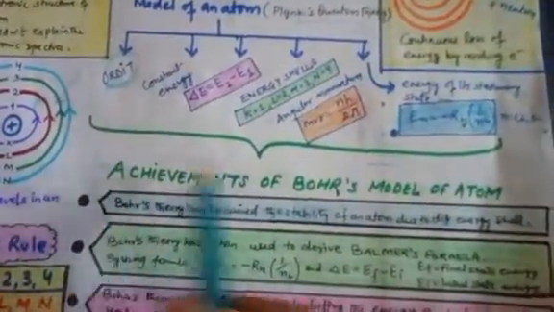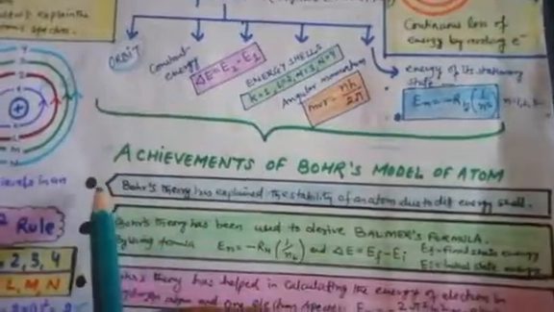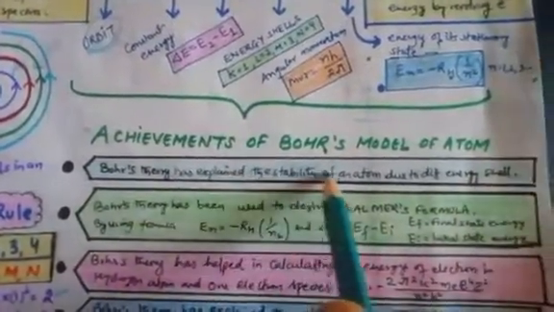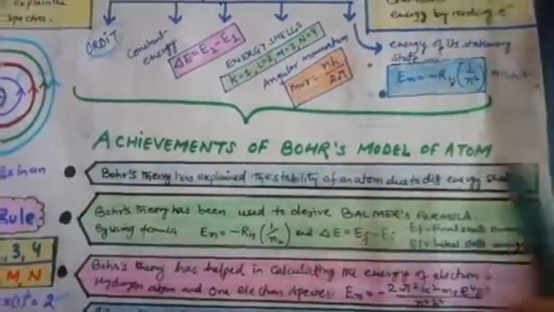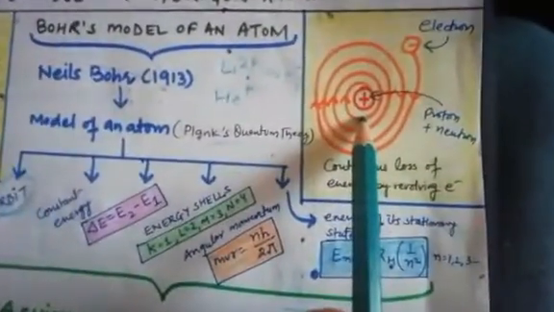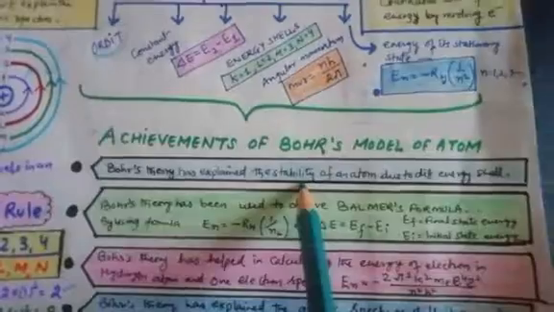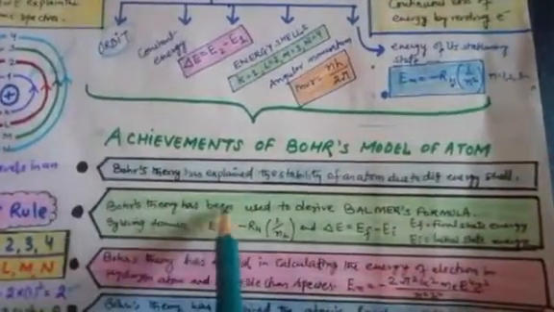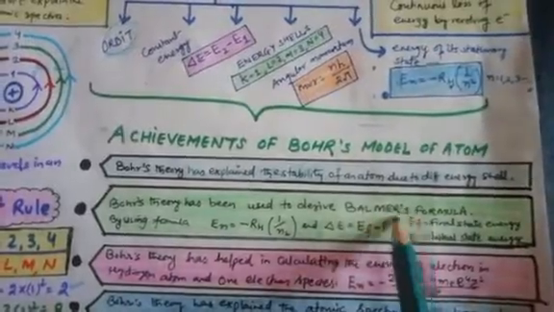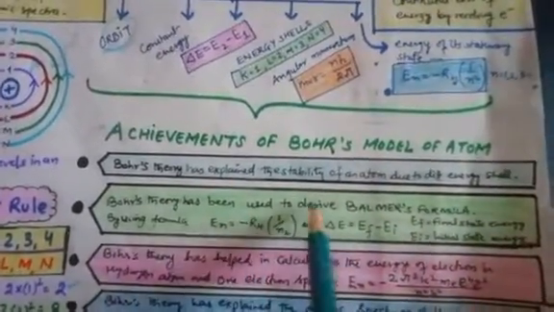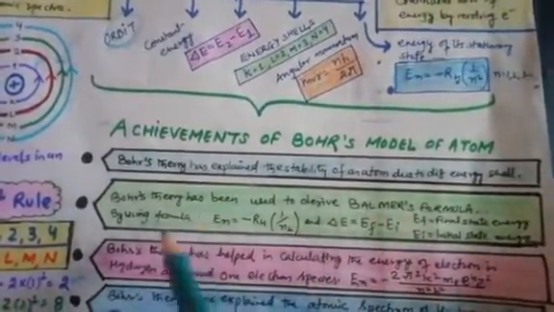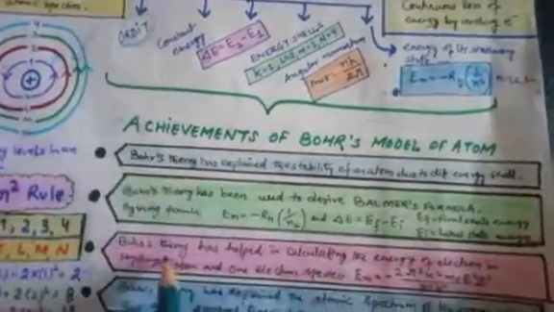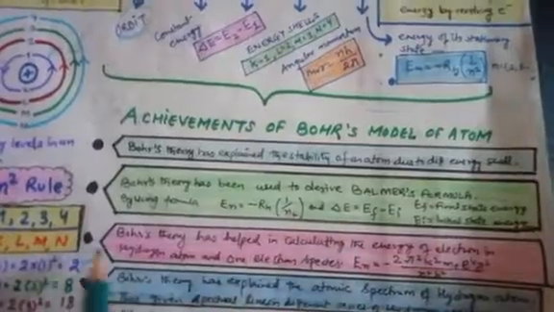There are some achievements of Bohr's model in a theoretical way. Quickly, Bohr's theory explained the stability of an atom due to the different energy shells, which was the limitation of Rutherford's model, where the atom was not stable. This model is a little bit stable. Second, Bohr's theory has been used to derive the Balmer formula, as we did yesterday in the atomic spectrum. What is the Balmer formula? It is the energy difference between two shells, which we can calculate with the help of this formula.